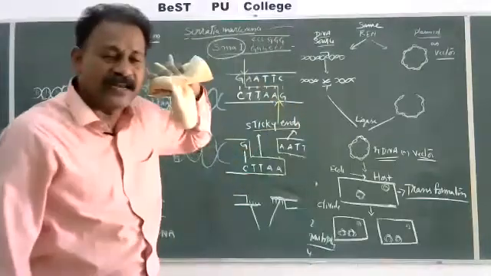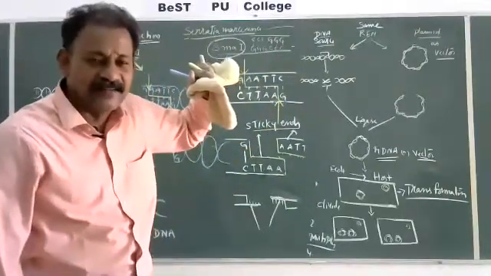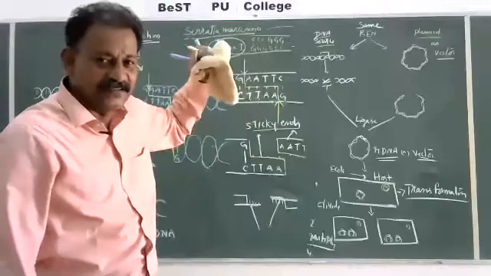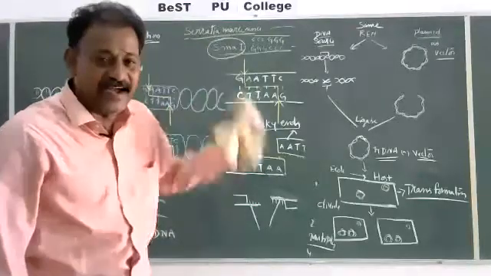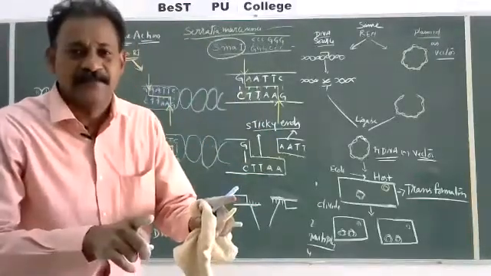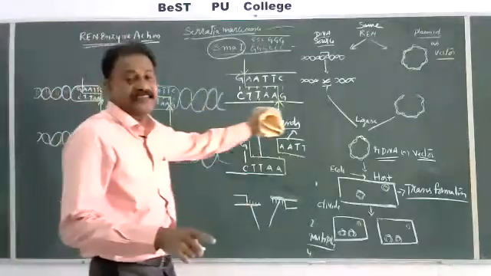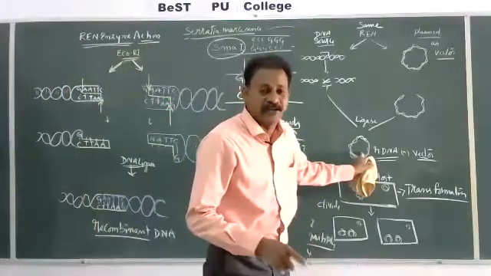In page numbers 197 and 198, they have mentioned this. If we are not using the same enzyme, it is not going to produce the same sticky ends, and it is not possible to produce recombinant DNA.